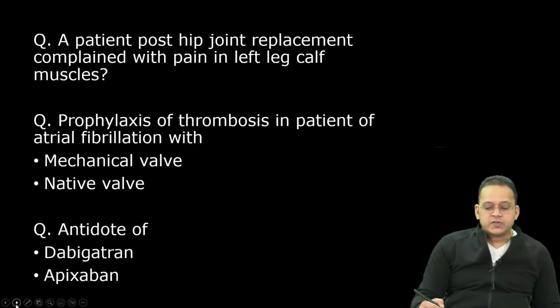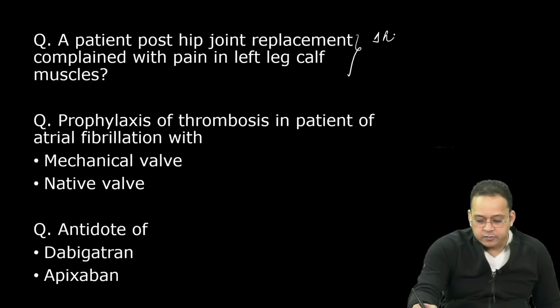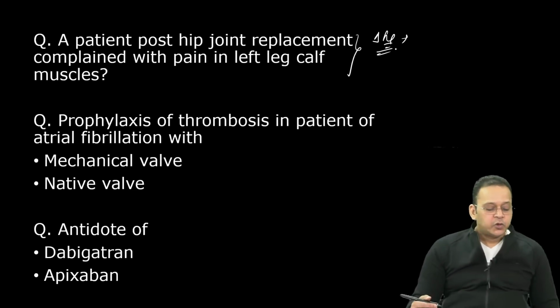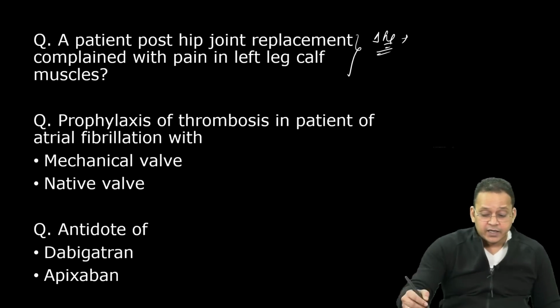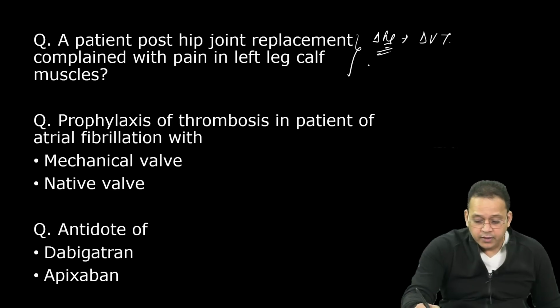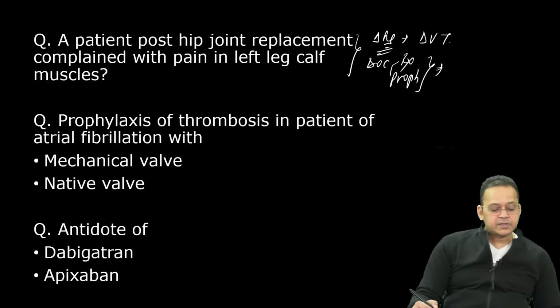A patient post hip joint replacement complained of pain in left leg calf muscles. Right. What is the diagnosis? तो हिप जॉइंट का रिप्लेसमेंट किया, उसके बाद वो लंगड़ाने लगे, चलने में काफ मसल में दर्द होने लगा. क्या है? एक्सीलेंट. DVT, deep vein thrombosis. So what is the drug of choice for treatment and prophylaxis? What is the current drug of choice for treatment and prophylaxis?